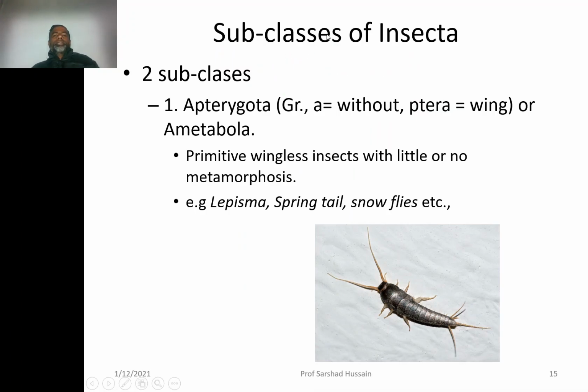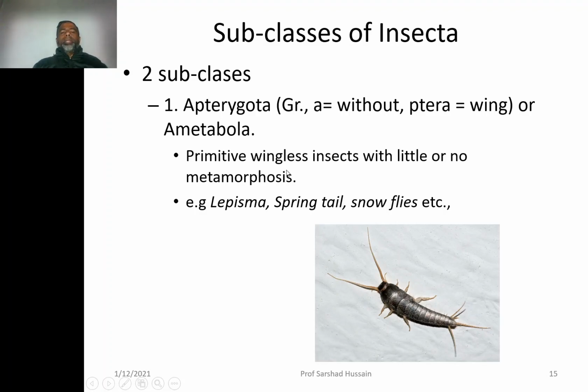Subclasses of the Insecta. You are having two subclasses. Number one, Apterygota. A means without, ptera means wings. The insects which are not having wings. You can see it is having a body. The legs are present on the thorax region only. Abdomen doesn't have any type of leg. These are just stylets present at the posterior end of the body. And then the antennae from the head region.